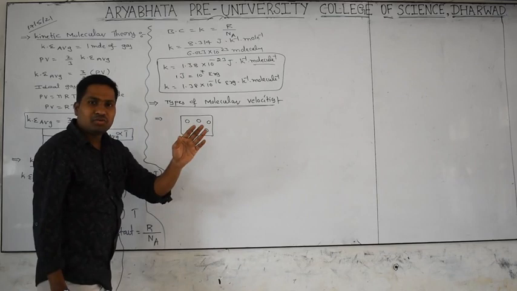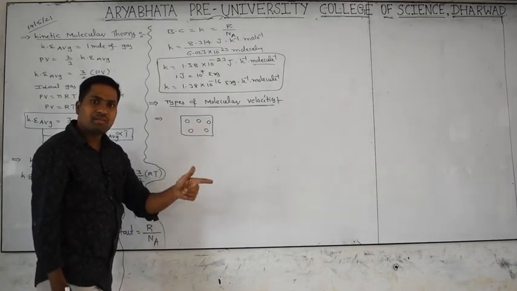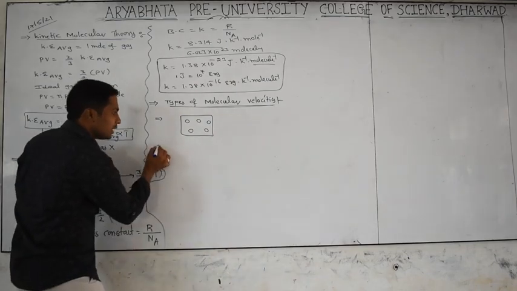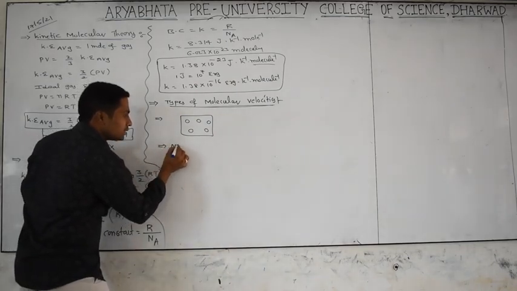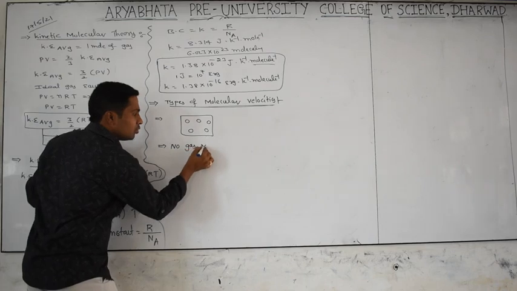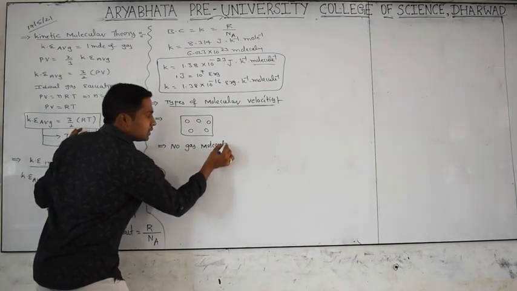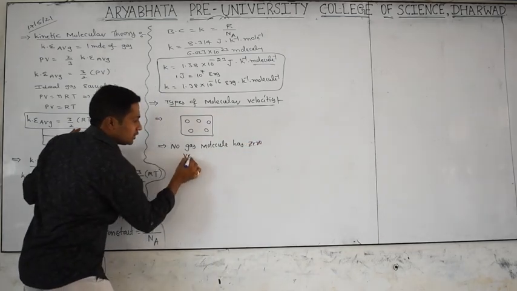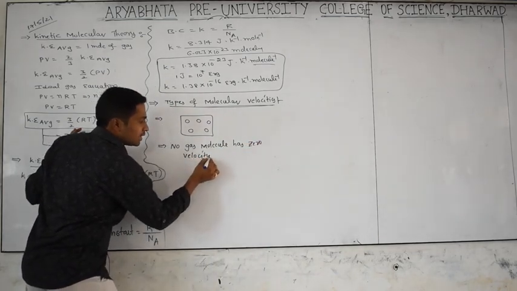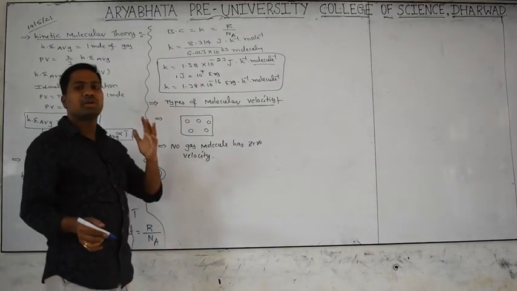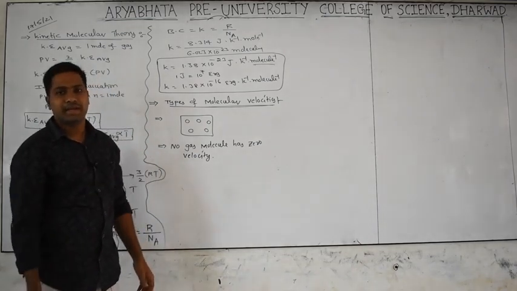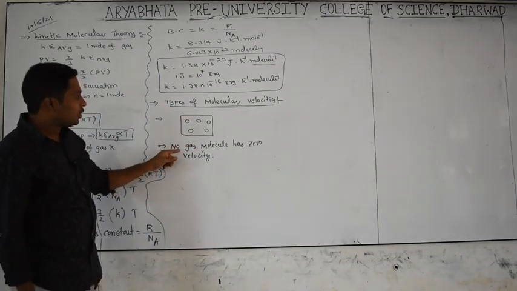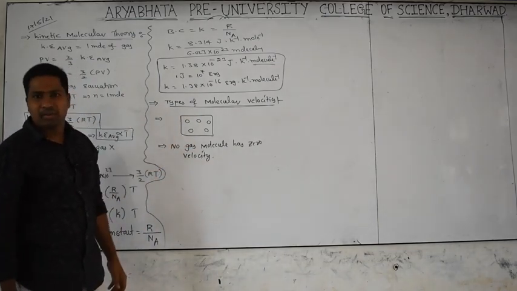Does a gas molecule move randomly or sit calm? No, they are always continuously in motion. From this we can tell, no gas molecule has zero velocity. Zero velocity means... all the gas molecules are having some particular velocity or kinetic energy. That's why they are always continuously in motion. That is what is written: no gas molecule has zero velocity.